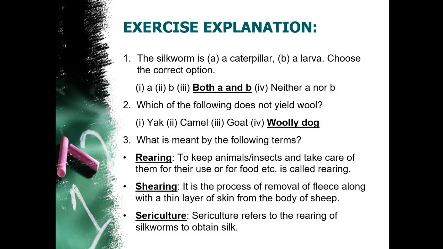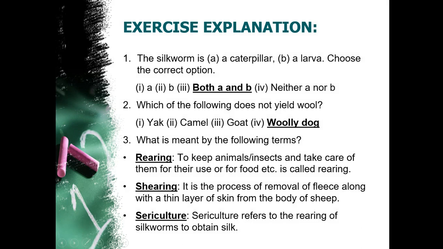Okay, next one is: which of the following does not yield wool? As you know, the yak bears wool. In Ladakh we do wool production with the help of the yak. Then camel also yields wool, goat also yields wool, but a woolly dog is a species that is not available. So this is the answer: the woolly dog does not yield wool.